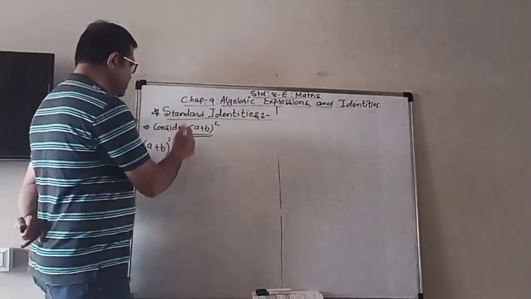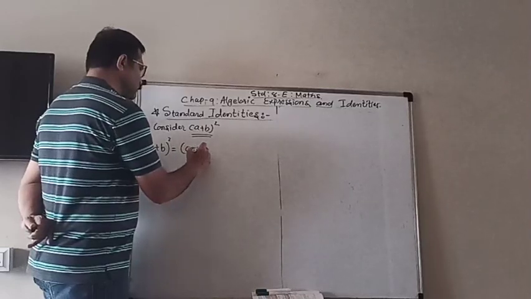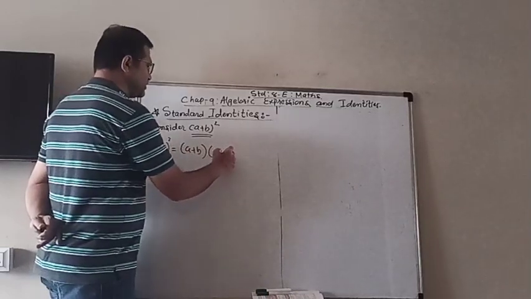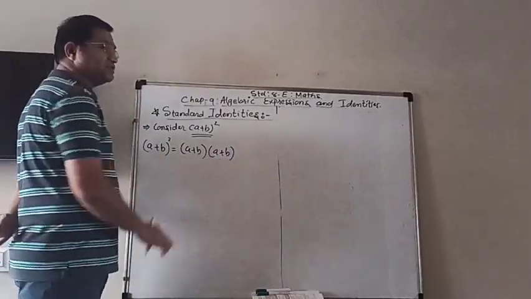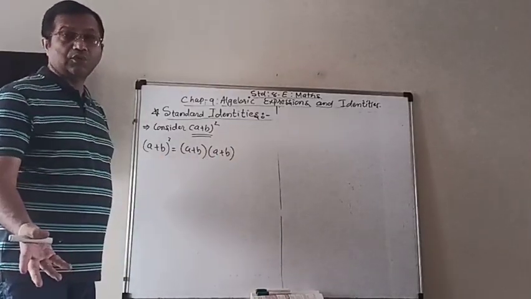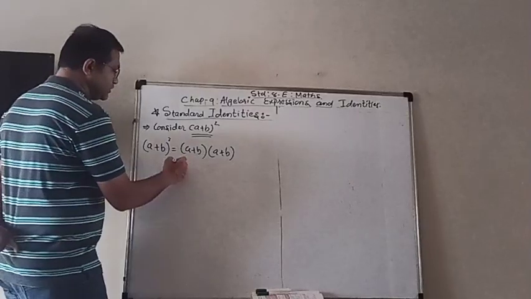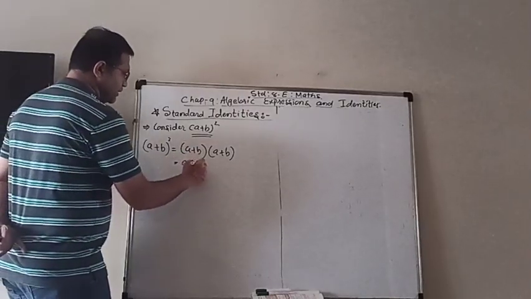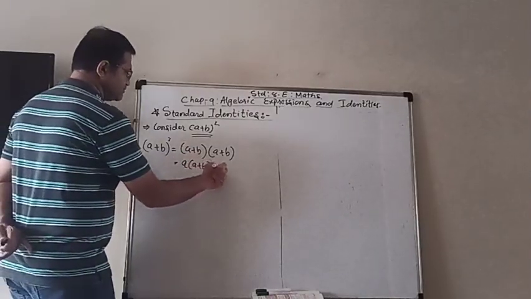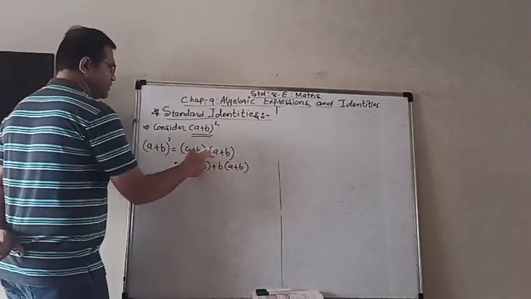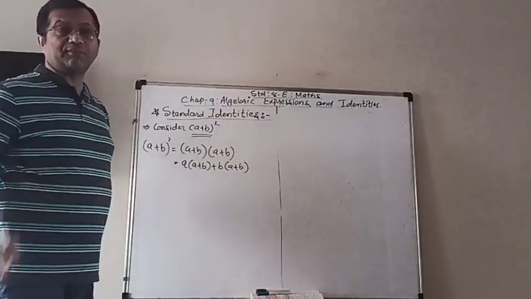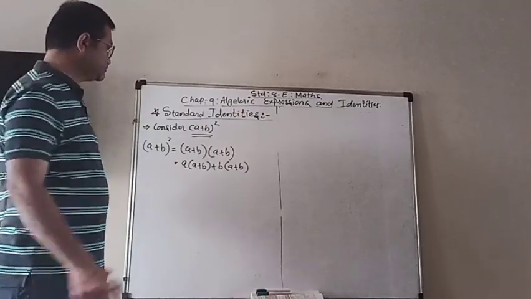Here a plus b whole square means a plus b multiplied by a plus b. Now these are two binomials, so we know how to find the product. So a into bracket a plus b into bracket a plus b, as we learned the product of a binomial with a binomial.